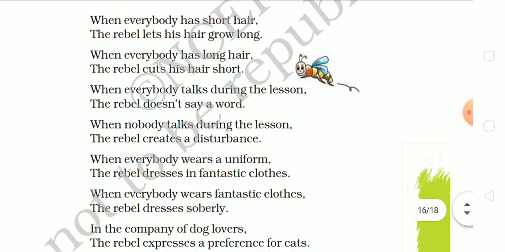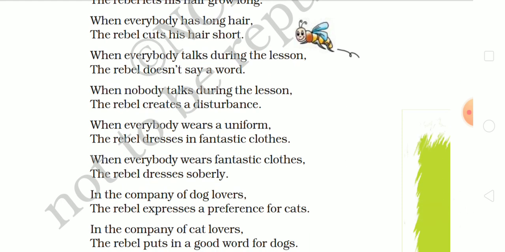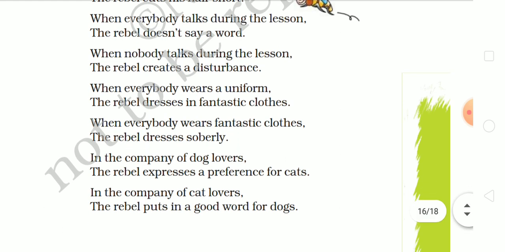So this is actually the contradictory thing. Whatever is happening, he does the opposite. When all the children are quiet in the lesson, he talks, and when everyone talks, he is quiet. Okay, now when everybody wears a uniform, the rebel dresses in fantastic clothes.